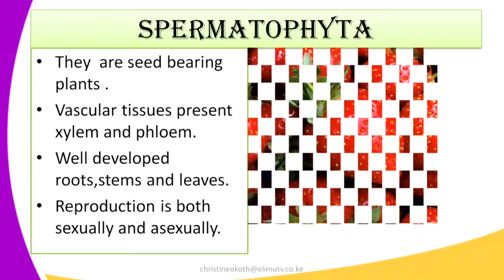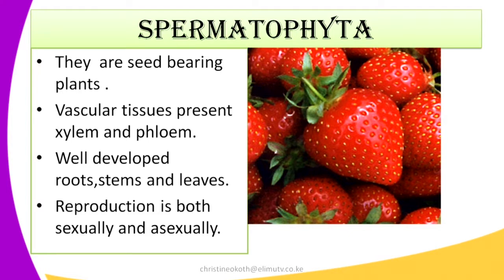So let us look at Spermatophyta. They are seed-bearing plants. They have vascular tissue present in them, that is a well-defined xylem and phloem tissue. Xylem is responsible for the transport of water and mineral salts, whereas phloem is responsible for the transport of organic material.